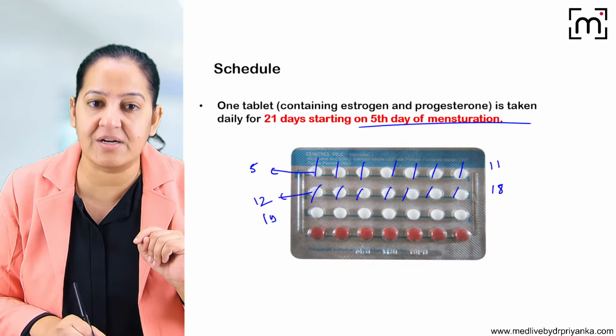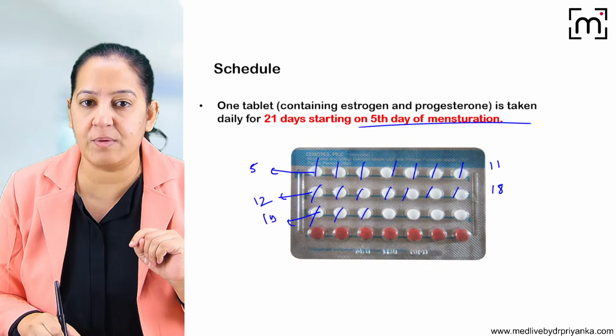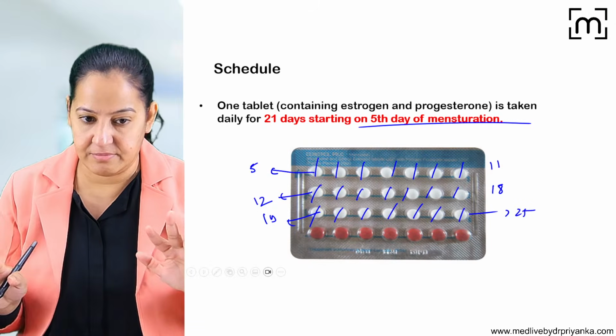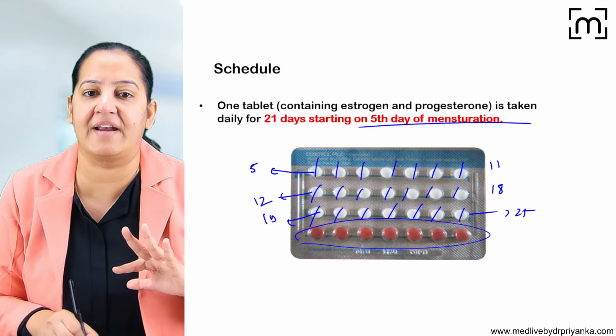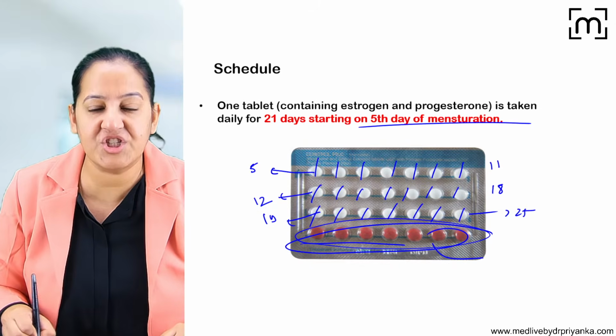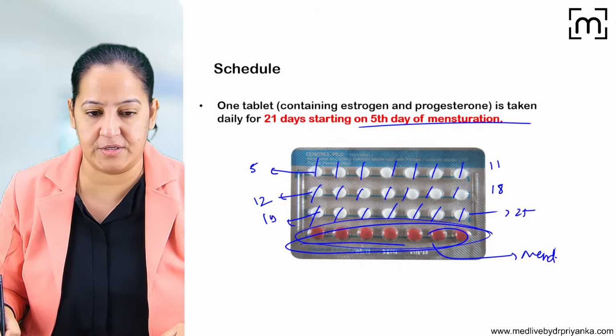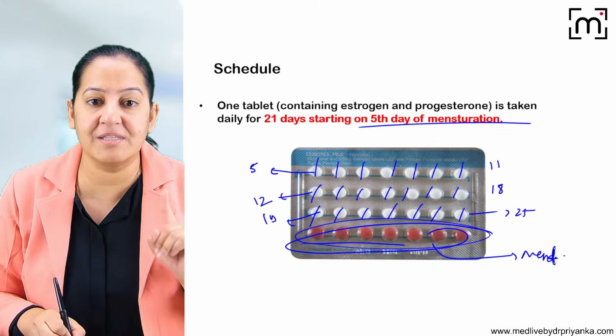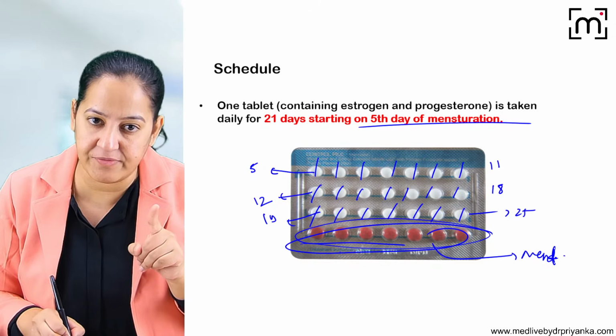From day 19, she will start the third one: 19, 20, 21, 22, 23, 24, 25. Then leave it. From 26 onwards, these are the iron tablets. During these days, she will definitely menstruate. Whenever she is menstruating, no pills are required. So there is a break of 7 days.